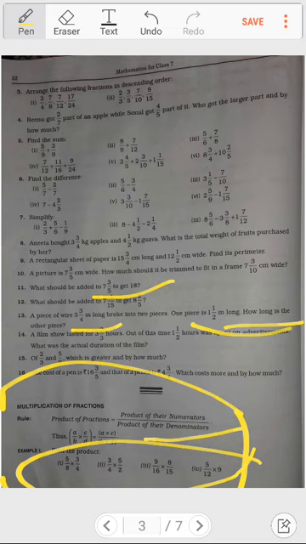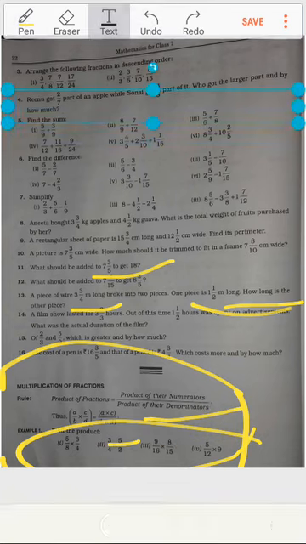Multiply 5 by 8 into 3 by 4, it will become 15 by 32. 3 by 5 into 5 by 2 becomes 3 into 5, 15 by 8. Here also you can reduce up and down, that you have to understand.